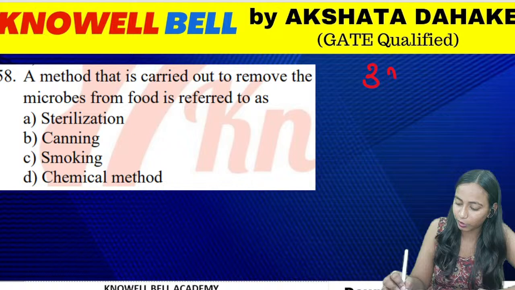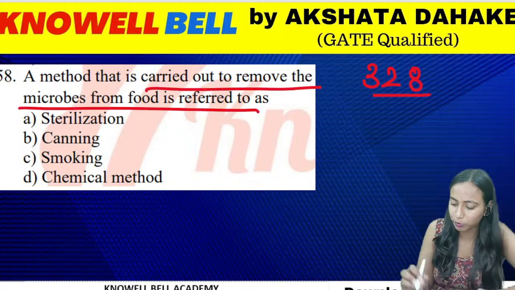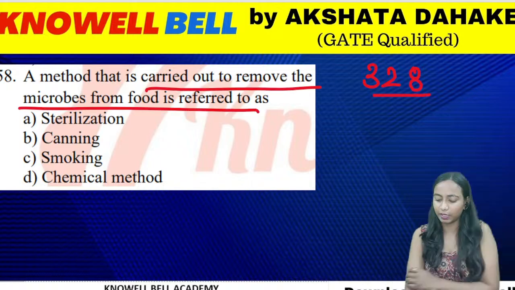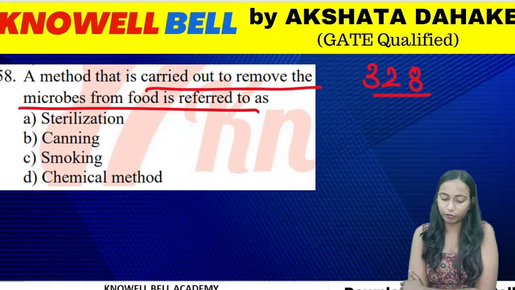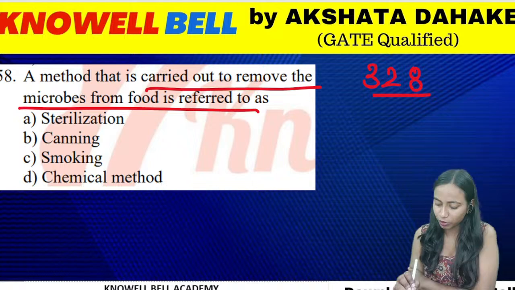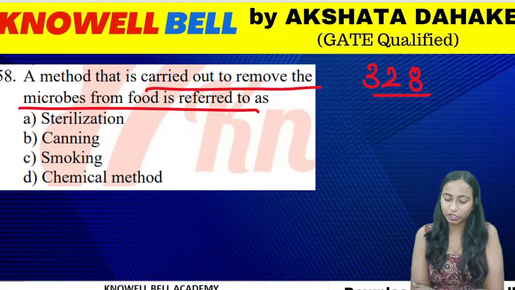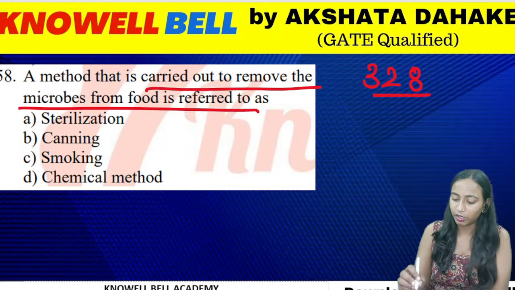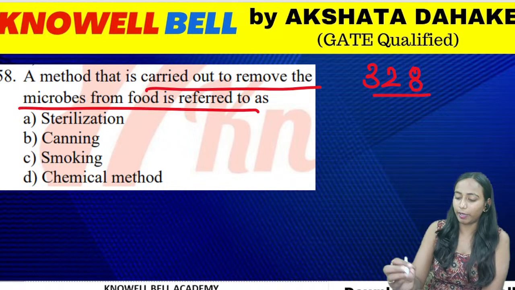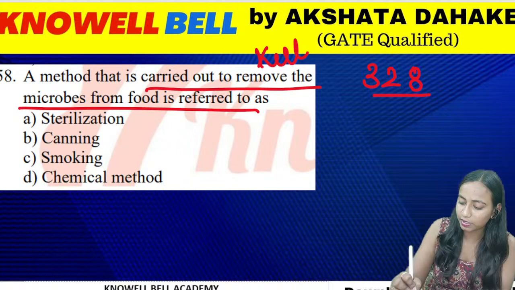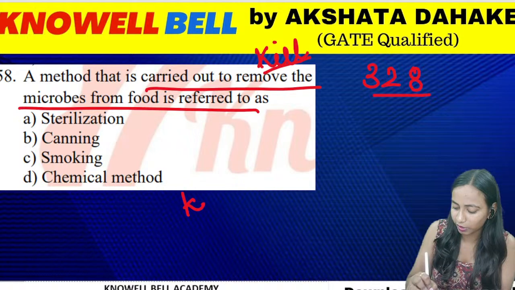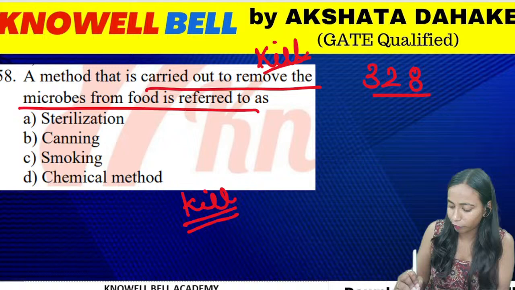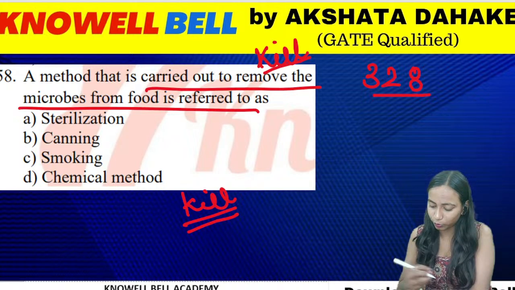Question number 328. The method that is carried out to remove microbes from food is referred to as the method by which we remove the microorganisms from food. It is called sterilization, canning, smoking, or chemical method. So, the method to remove the microorganisms. Removal is somewhat like killing. The method that involves the killing of microorganisms, which method is this going to be?